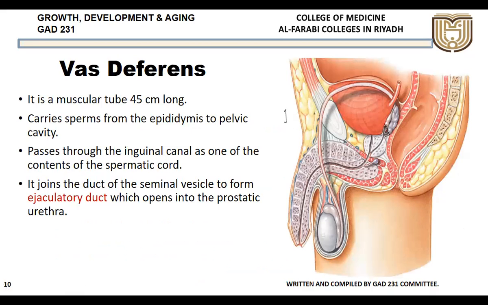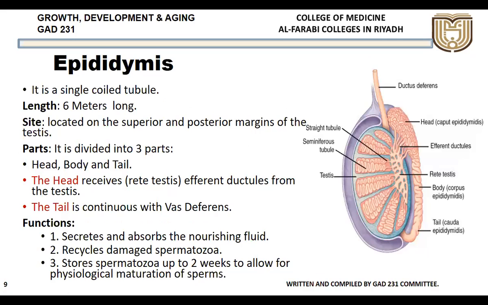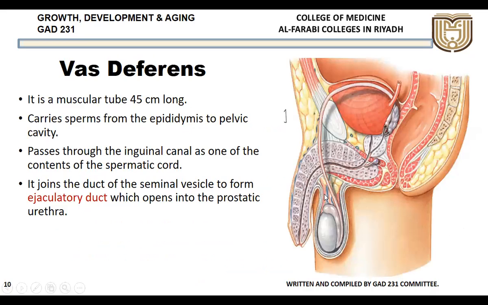Now, once they are mature, they are taken by the vas deferens or the ductus deferens here. So this is the ductus deferens. If you see here, testis, epididymis, and this is the ductus deferens or vas deferens. The vas deferens is a muscular tube almost 45 centimeters long, which will carry the sperms from the scrotum back into the pelvis. It carries sperms from the epididymis to the pelvic cavity and passes through the inguinal canal. This tube passes through the inguinal canal as one of the contents of the spermatic cord.